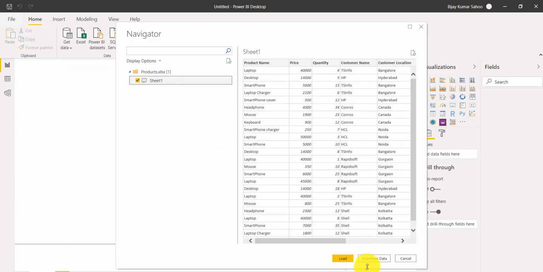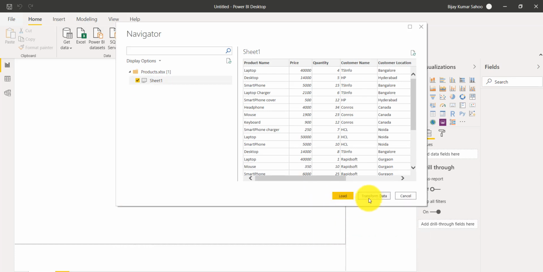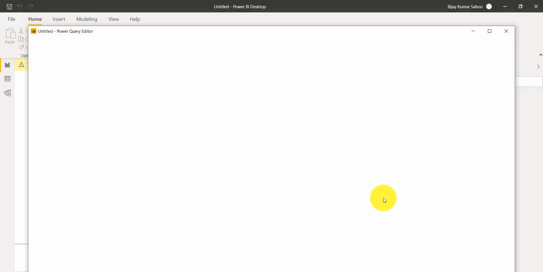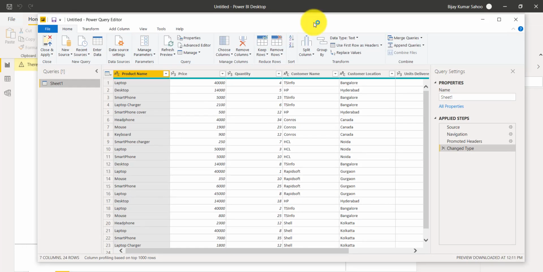You can see two options here if you scroll down: one is load data, and the other is transform data. In the last video we saw how to load data and see the data there. Now I will click on transform data, and you can see this is opening the Power Query editor. So the same editor we were talking about, we are opening here.